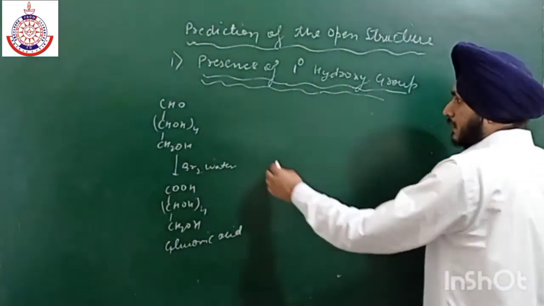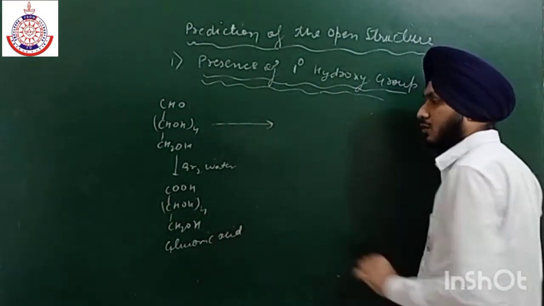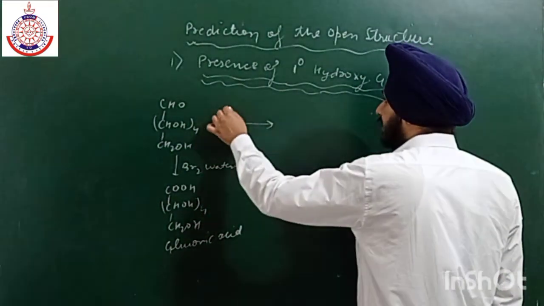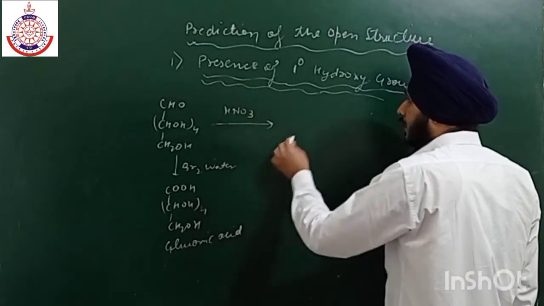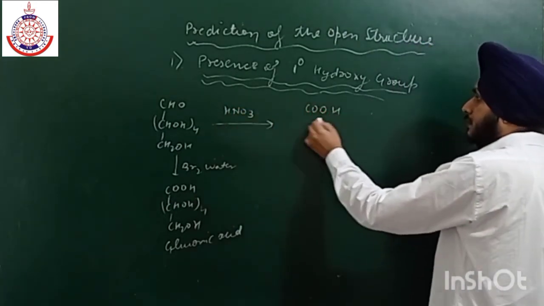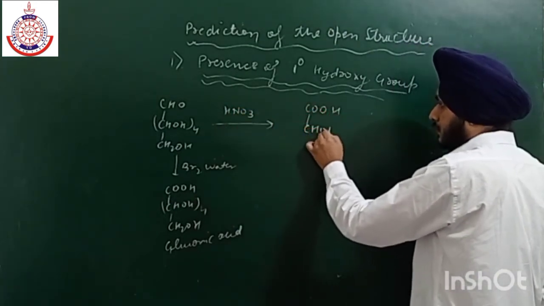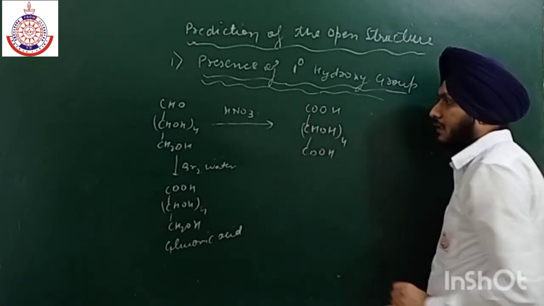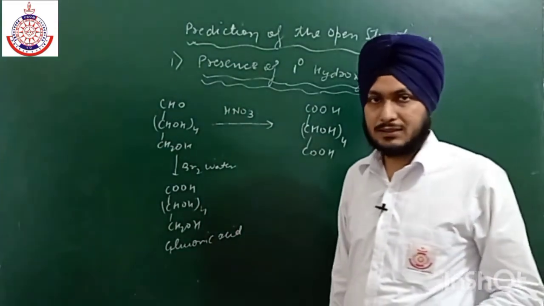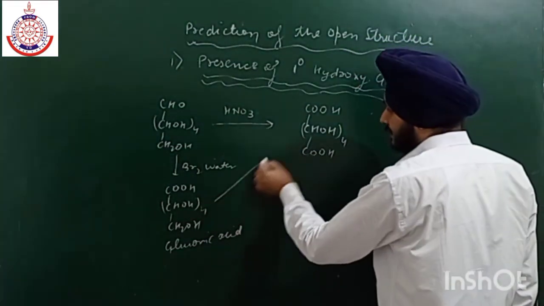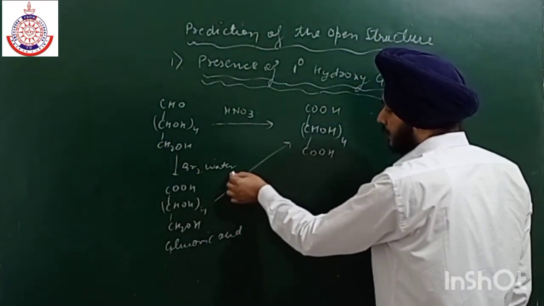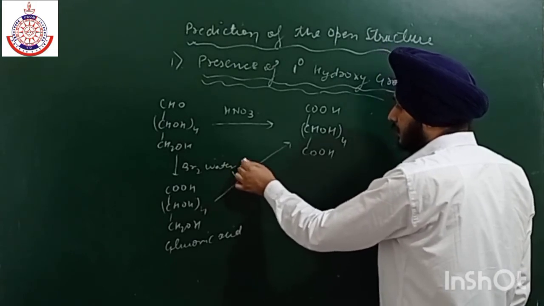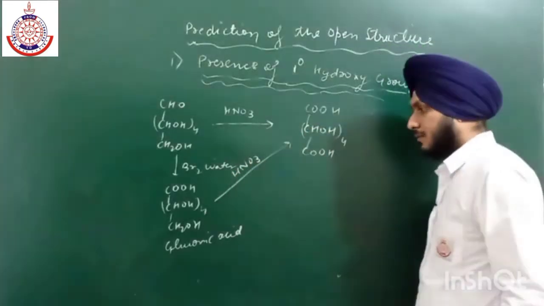But when we react this glucose with a strong oxidizing agent like HNO3, we will get this compound, where both the groups are oxidized. Similarly, if we react gluconic acid directly with HNO3, we again get the same compound.